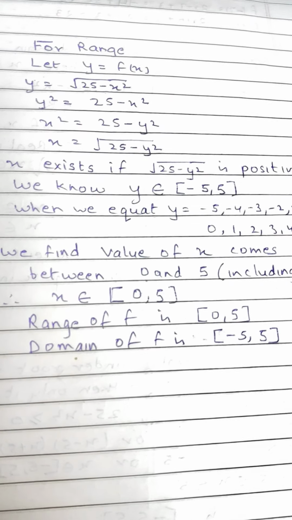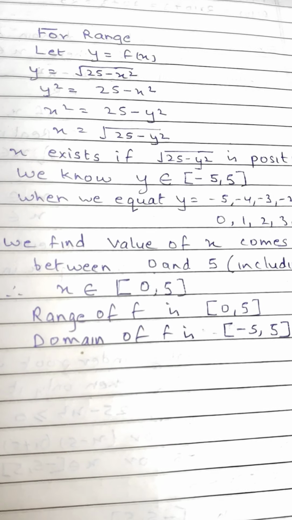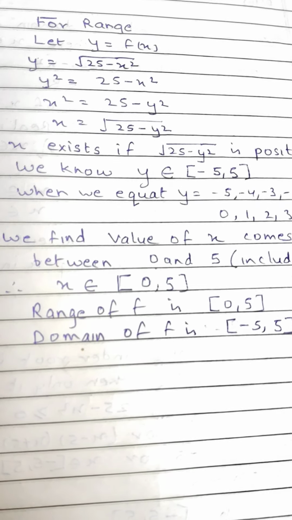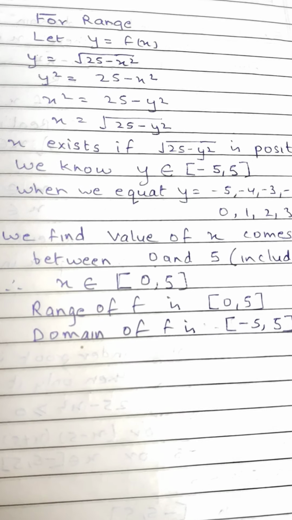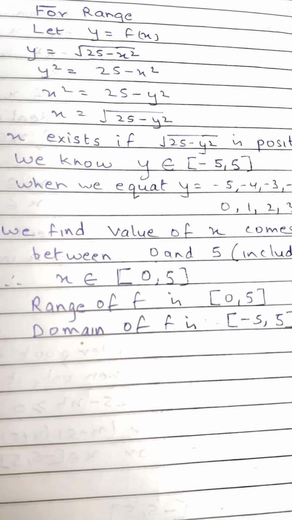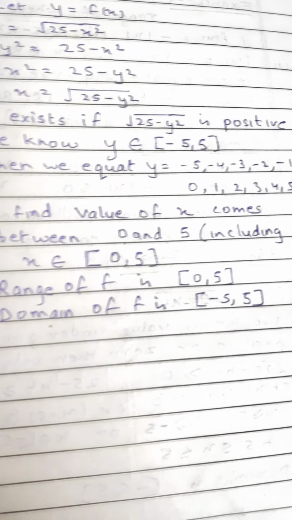For range, y is equal to f(x), y is equal to under root 25 minus x square, y square is 25 minus x square, x square is 25 minus y square, x is under root 25 minus y square. x exists if under root 25 minus y square is positive.